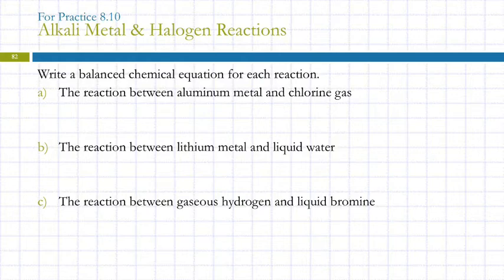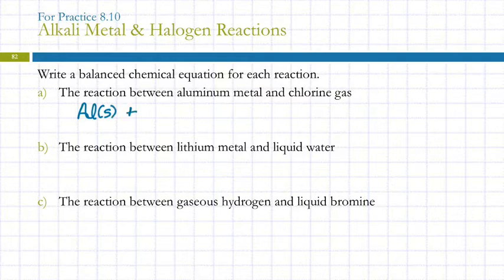So we can write balanced chemical equations for each of these types of reactions. And this tends to freak students out a little bit because they're like, oh, wait a minute, how am I supposed to know how to do this? The first one, if you just don't freak out about it, isn't too bad at all. A reaction between aluminum metal and chlorine gas. Well, the first thing is to write down the formulas for the reactants, right? So we've got aluminum. What's the state of aluminum? Solid. So aluminum metal and chlorine gas.